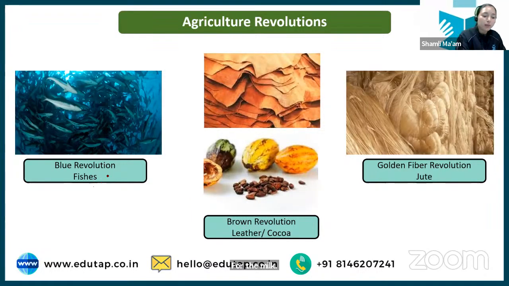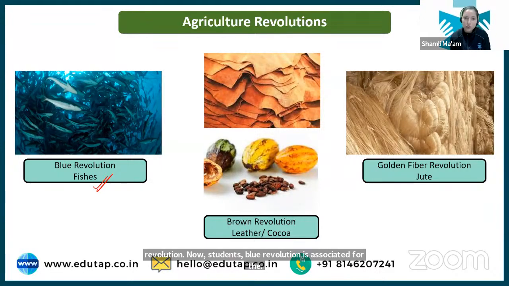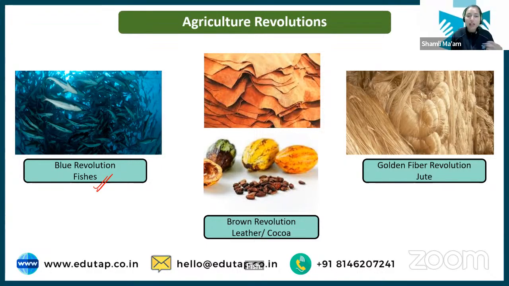Next we have blue revolution. Students, blue revolution is associated with fish, the oceanic environment. So when fish production increases, the term given to that era or revolution is blue revolution. Next we have the brown revolution. Okay? It is for leather and cocoa.